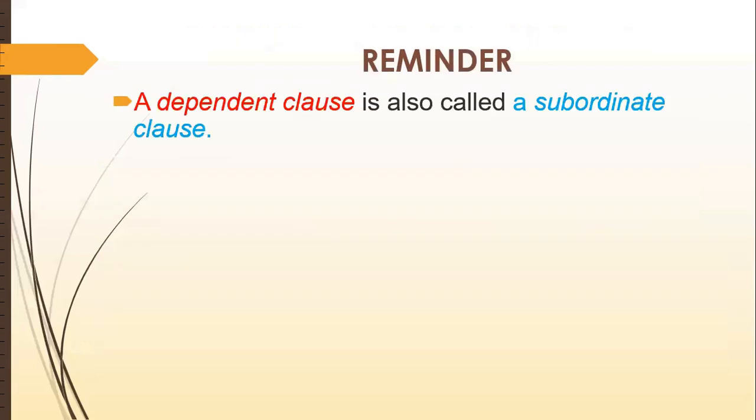Reminder: a dependent clause is also called a subordinating clause. The reason is that it basically joins with the help of a subordinating conjunction. That's why such a type of clause can be called a subordinate or subordinating clause.